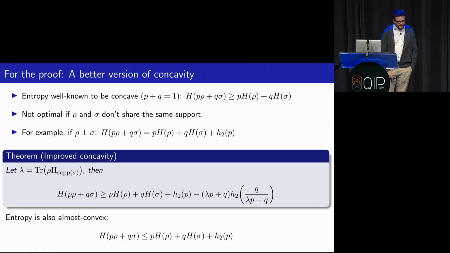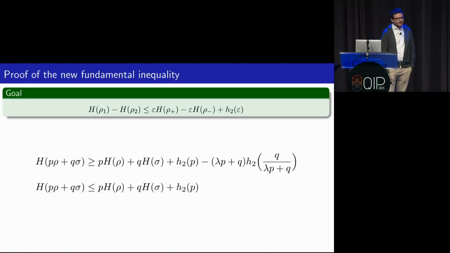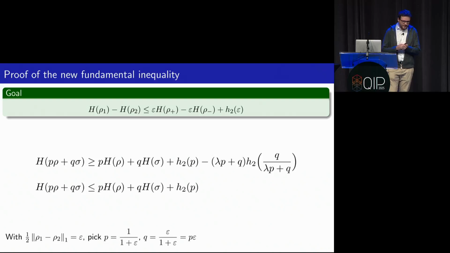And apart from that, the other thing I would like to use is what's known as almost convexity. So entropy is not convex, but it's convex if you add a binary entropy term on the right-hand side. And then this looks like this. OK. And so again, I showed on the top the thing we're trying to prove. And below, I have on the top line this improved concavity, and below the almost convexity. And the only thing I really have to do is make a smart choice of p, rho, and q and sigma. And I would like to pick p and q like this.